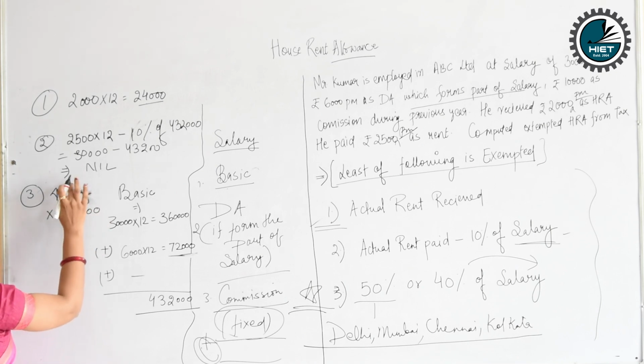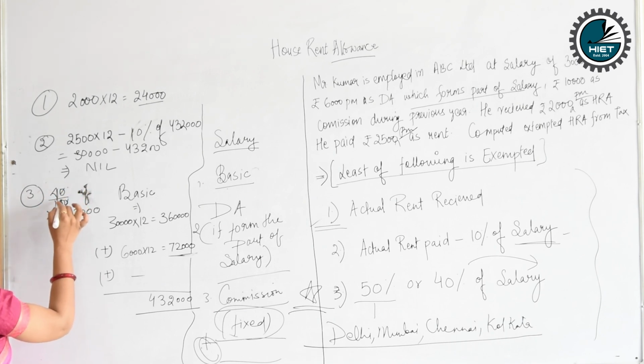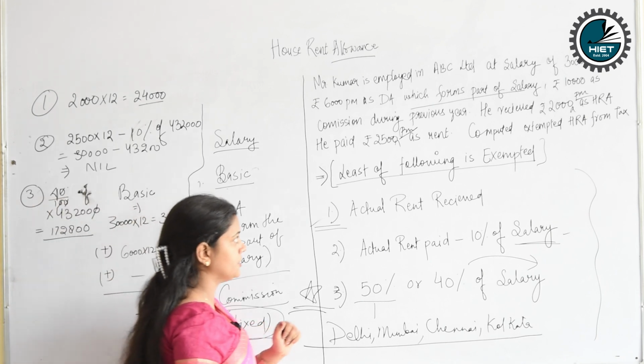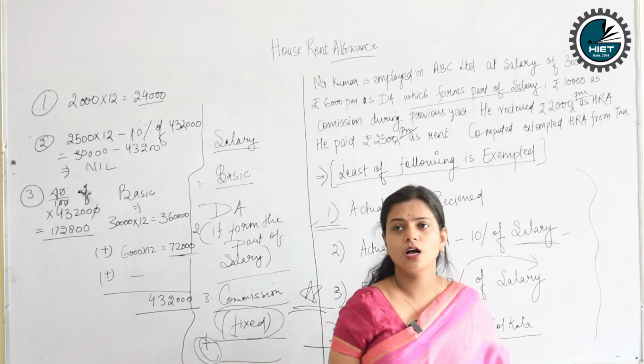So let's calculate this. The amount will be 1,72,800, and it is written here: least of the following.